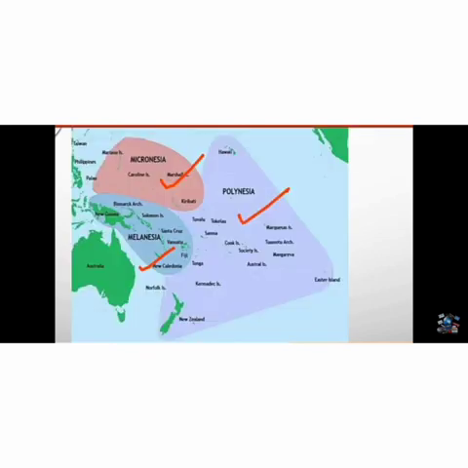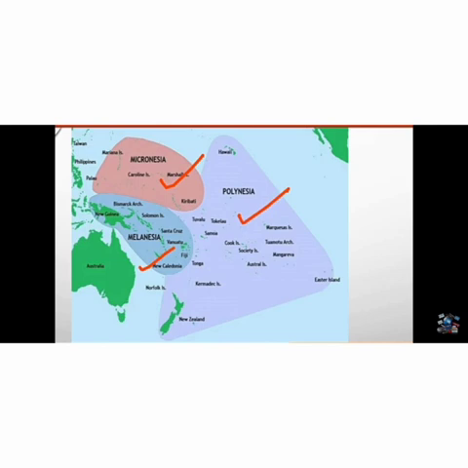Some groups of islands, Polynesia, Melanesia, Micronesia, fall on either side of the date line. If the date line was straight, then two regions of the same island country or island group would fall under different date zones. Thus, to avoid any confusion of the date, this line is drawn where the sea lies, not land.